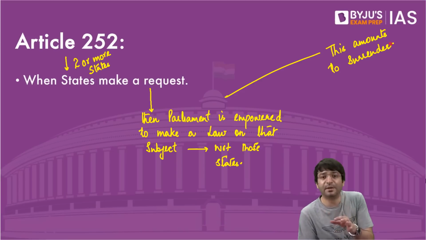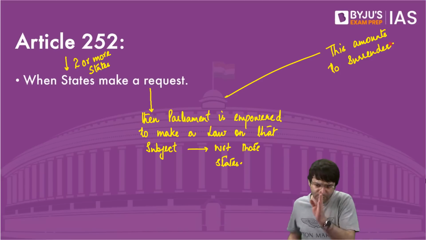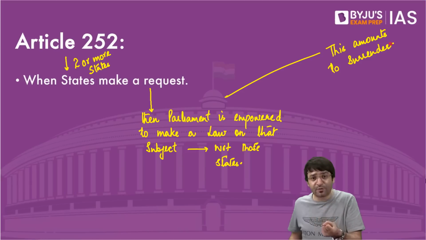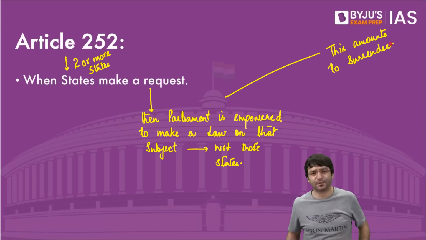And Parliament may never give you that subject back. One way to look at this is centralized federalism. See, now the center is so powerful that it can take one subject from us. It is as if we have surrendered that subject, and that subject will never be returned back to us. That means Parliament all alone will make laws on those subjects for those states which have made a request.